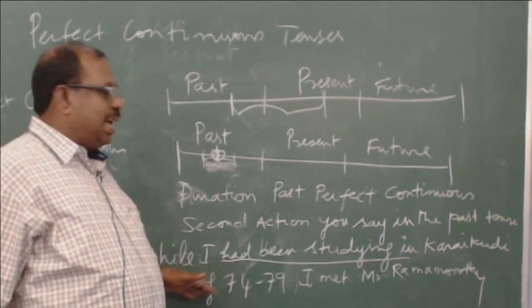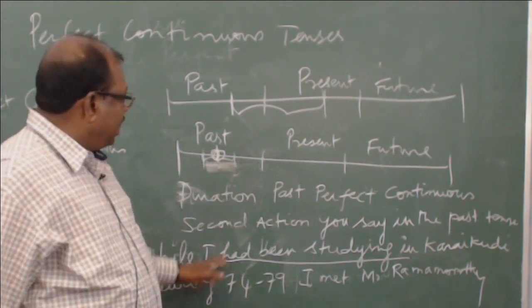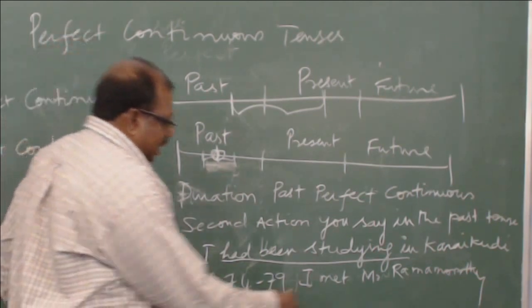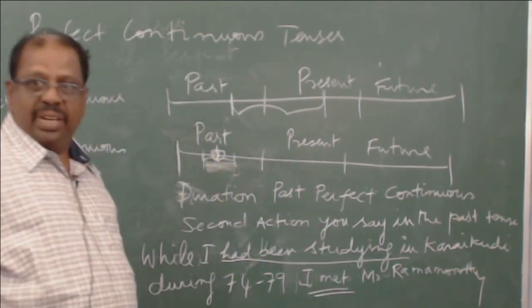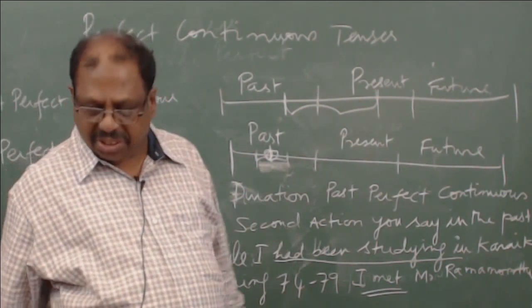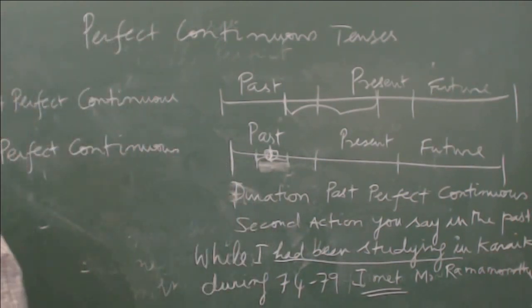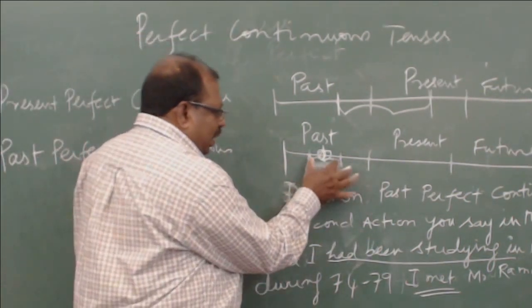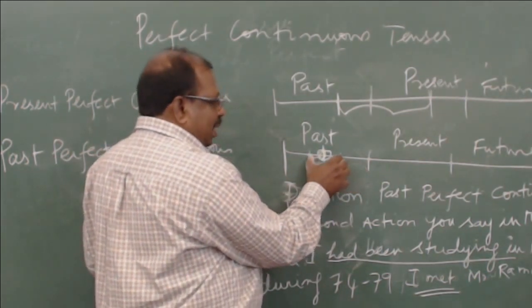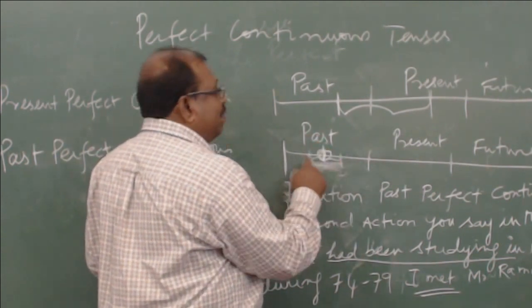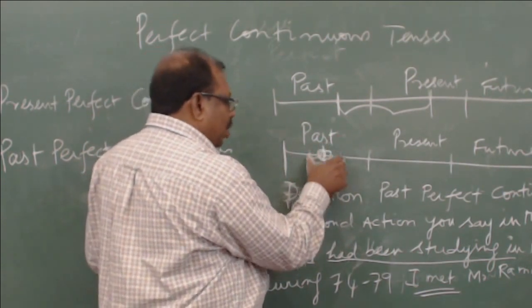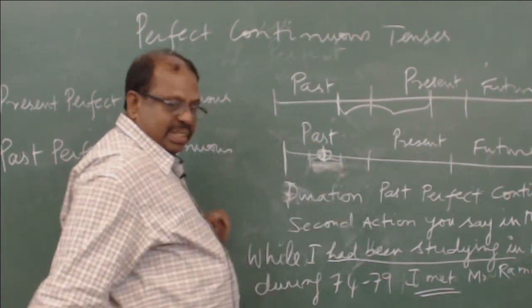So it is an action which has been happening for a duration, and so I mentioned that in the past perfect continuous tense, and I mentioned meeting in the past tense. So this is how the structure works. In the timeline, as I have told you, you mark a duration in the past and something is happening during the duration, but one event happens in between during the duration. So that event is mentioned in the past tense, but the duration is indicated in the past perfect continuous tense.